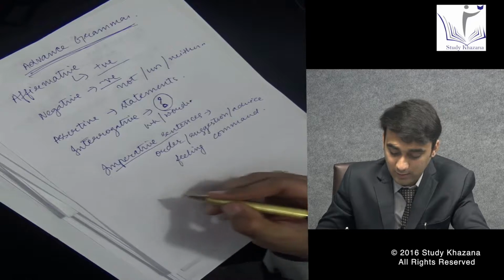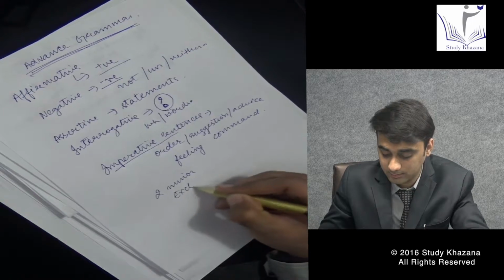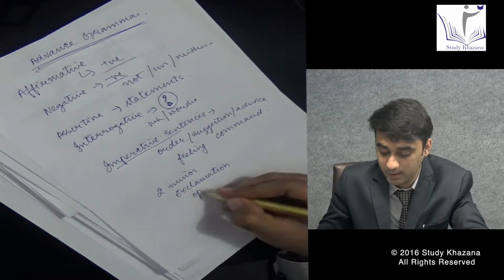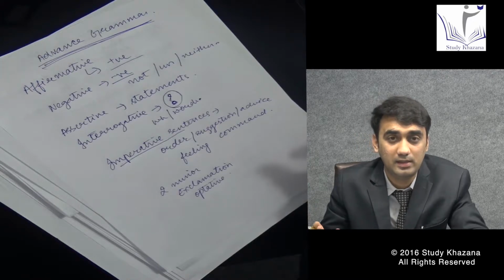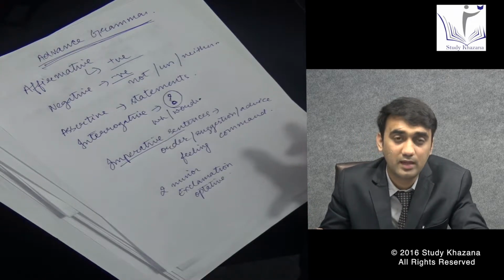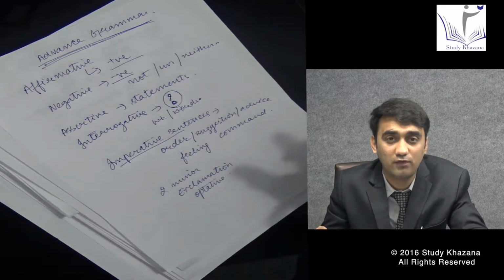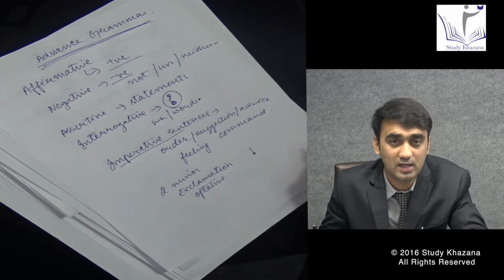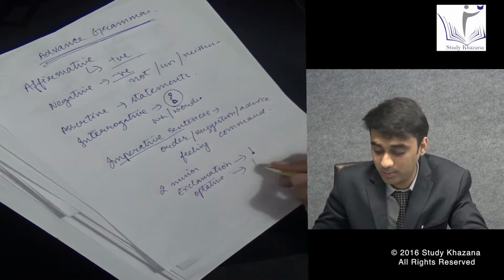Now, we can even find two minor components. Those are exclamatory sentences, and the next is optative. The major difference between exclamatory and optative sentences is that both have a different sort of feeling. If you put an exclamatory mark in the midst of a sentence, that is an exclamation, and if you put it at the end of the sentence, it is your optative sentence.